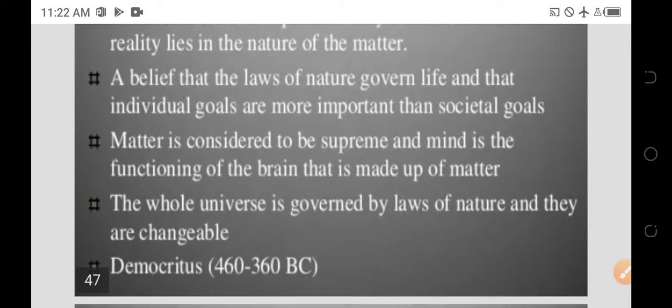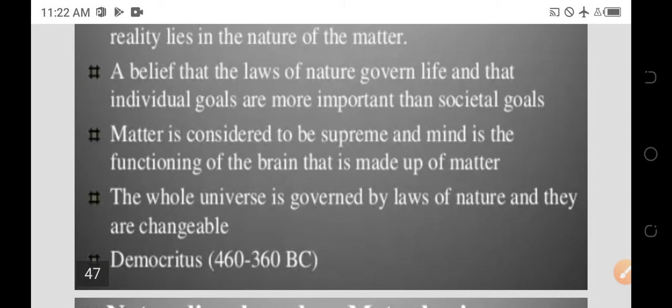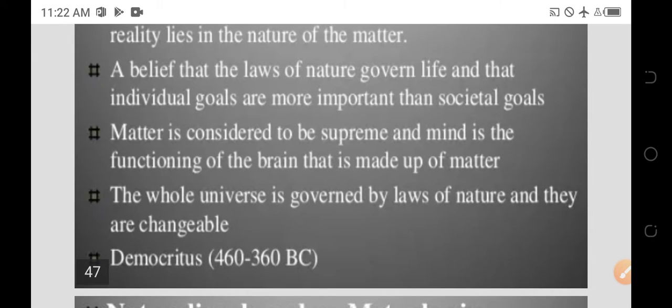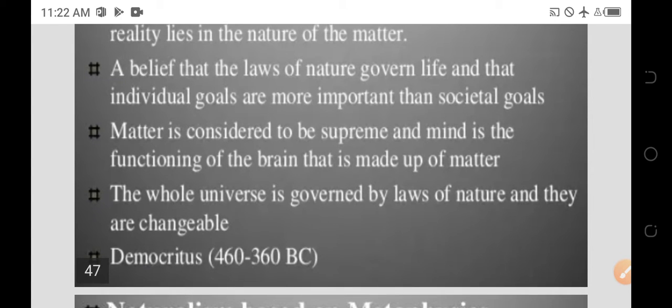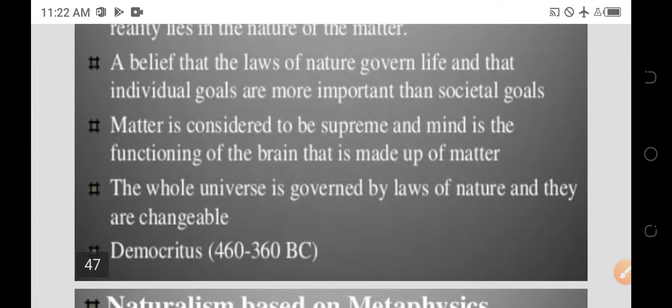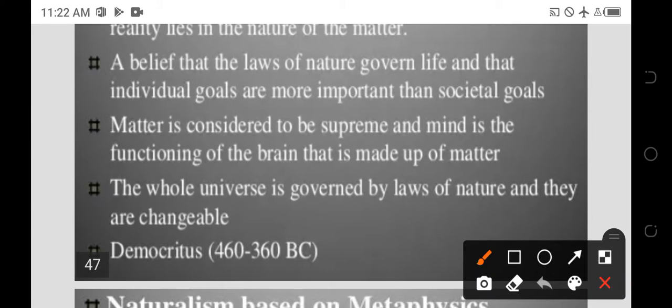Here I would like to give the second point again. A belief that laws of nature govern life, and that individual goals are more important than societal goals. You can remember here, individual goals are more important than society. First, as a person, you need to go for your goals, then you develop your society.